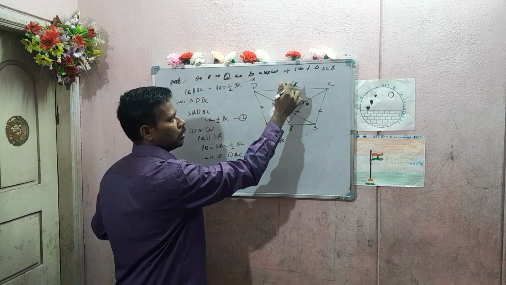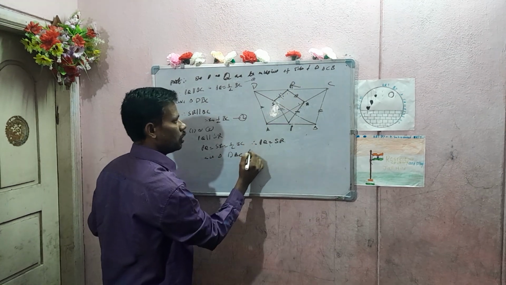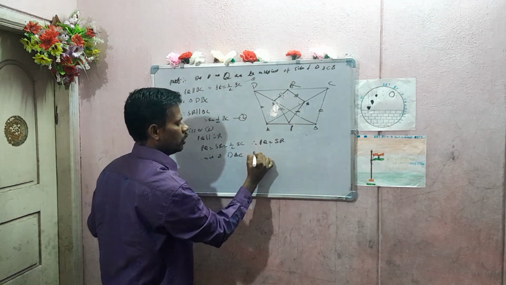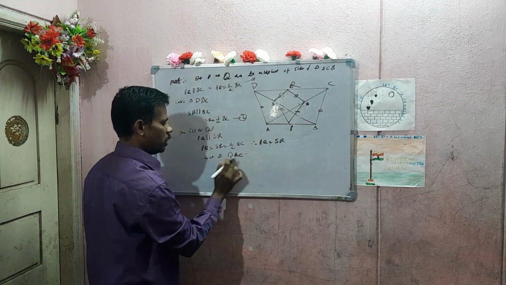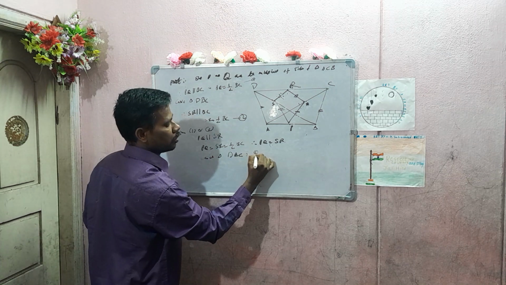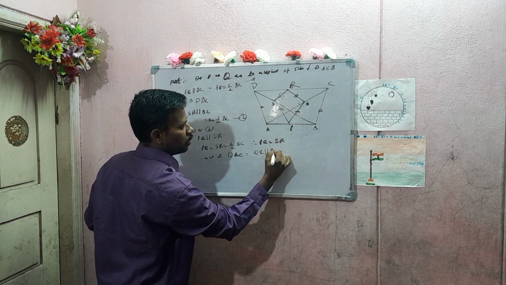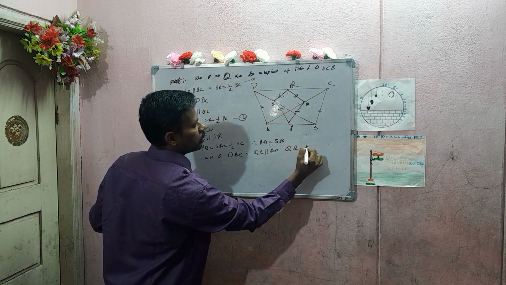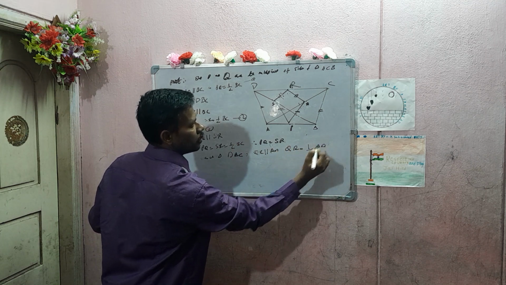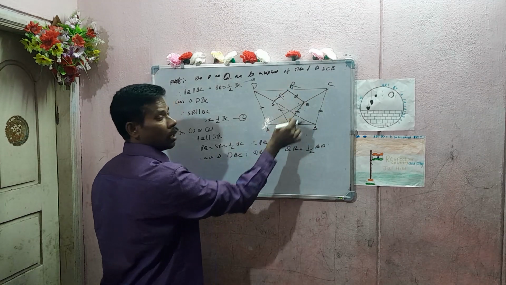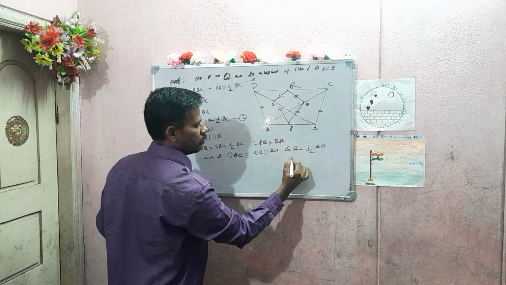In DAC, Q and R are the midpoints. Therefore, QR is parallel to AD. QR is equal to half of AD. Right?